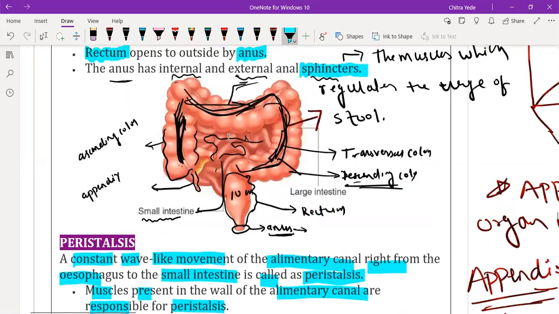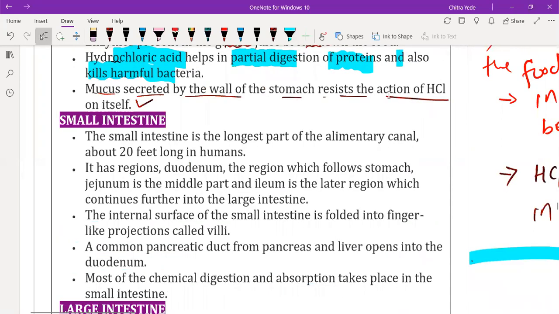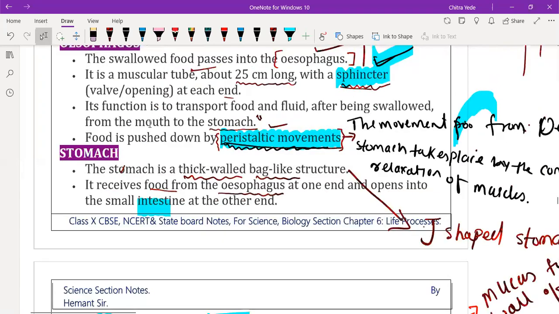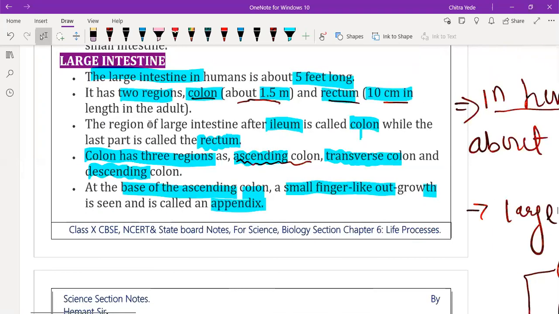So any doubt here or in the small intestine region? No doubts. Anyone? Any doubt? No doubt, sir.